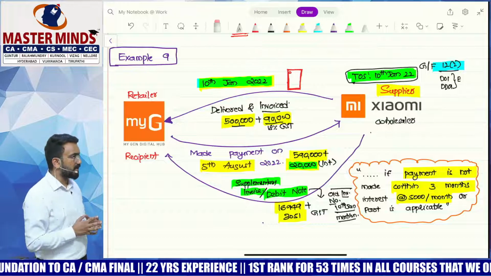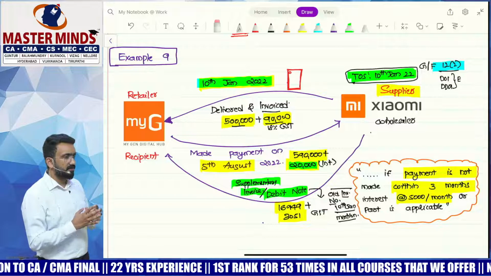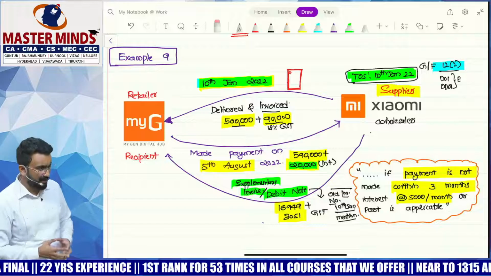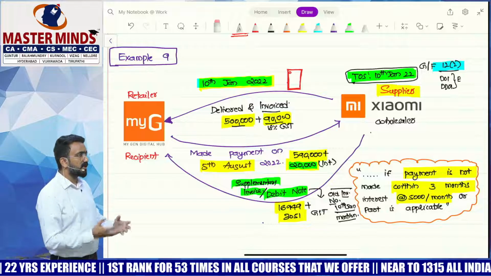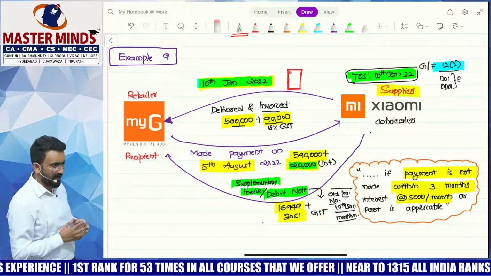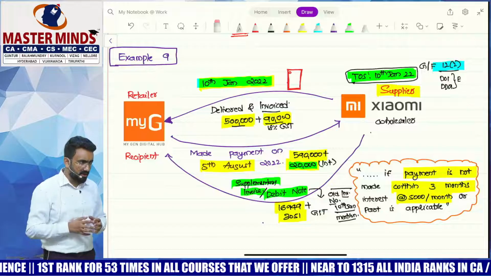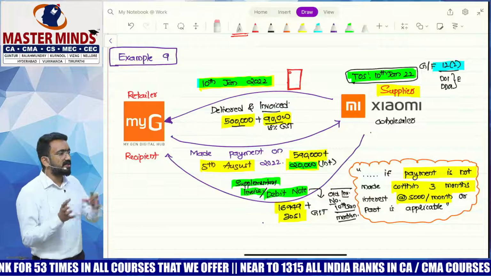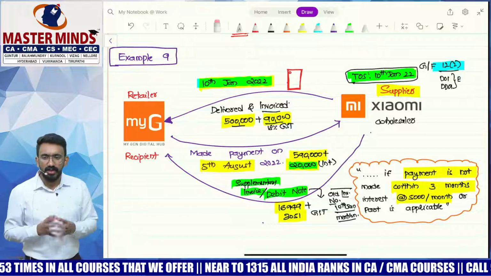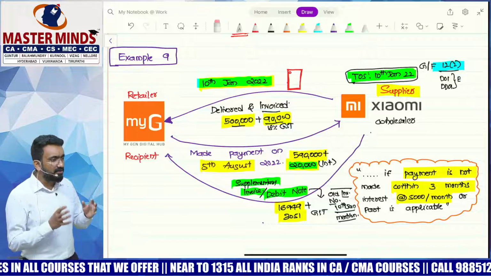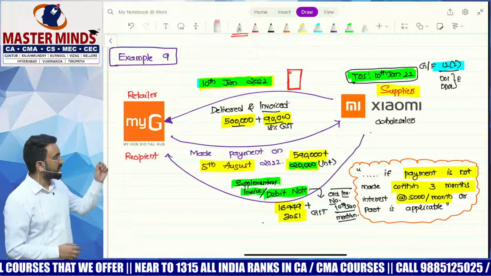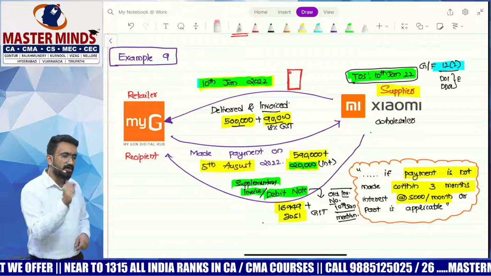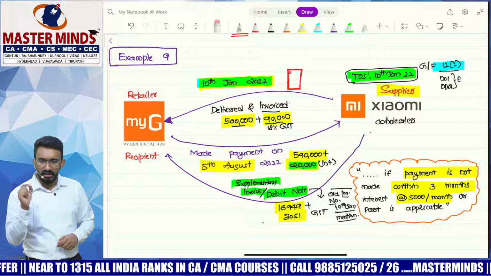No. That's why they added an additional subsection in time of supply, subsection 6, and said whenever you receive an additional consideration, the initial consideration was 5,90,000, now I'm getting 20,000 extra, that additional amount I received will have a separate time of supply, and that will become the date of payment of such interest. In our case, when did they make this particular payment? 5th of August. That will be the time of supply for interest.